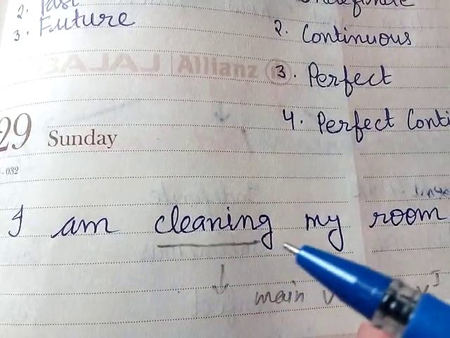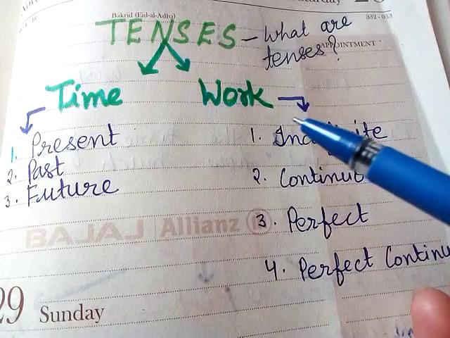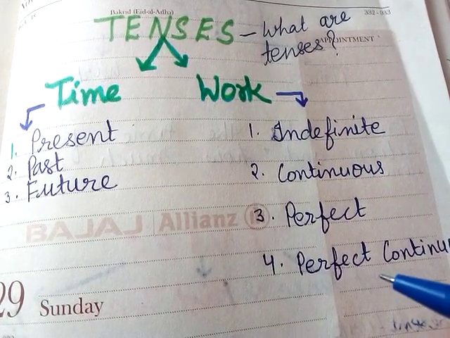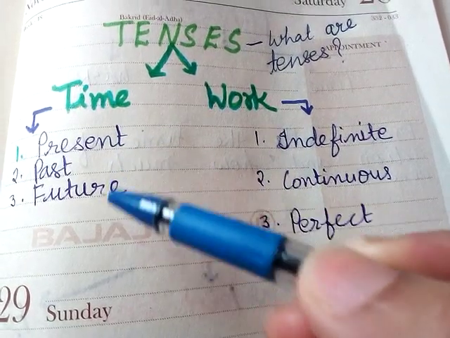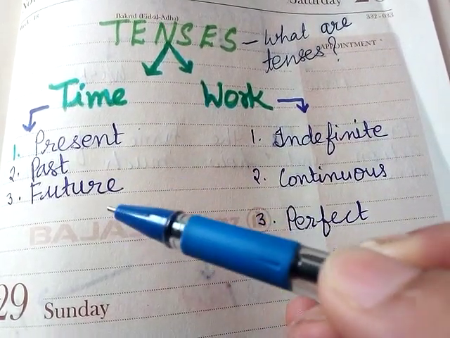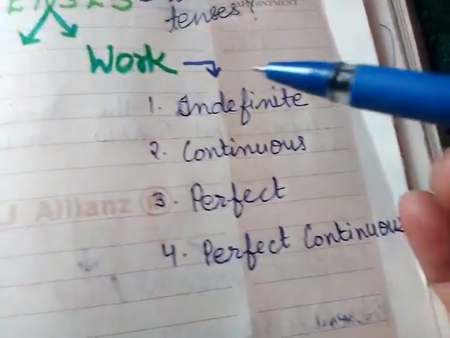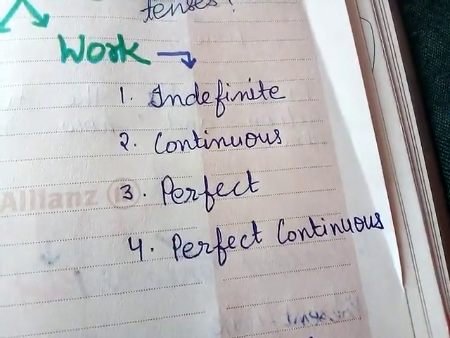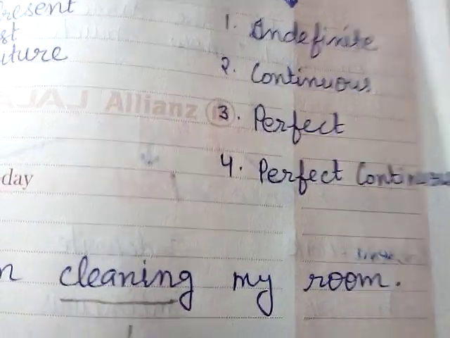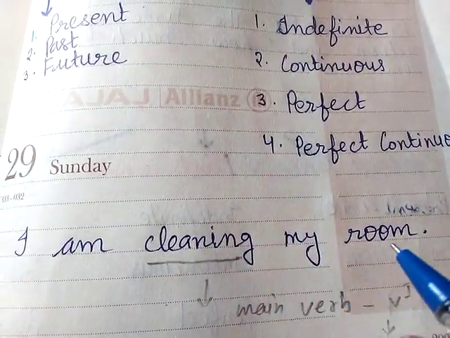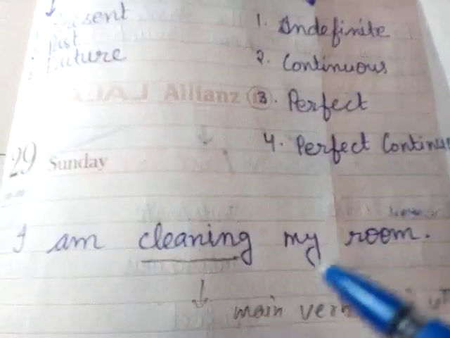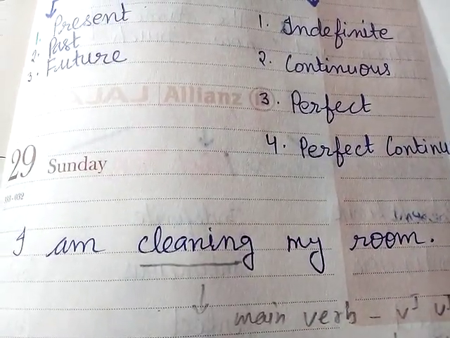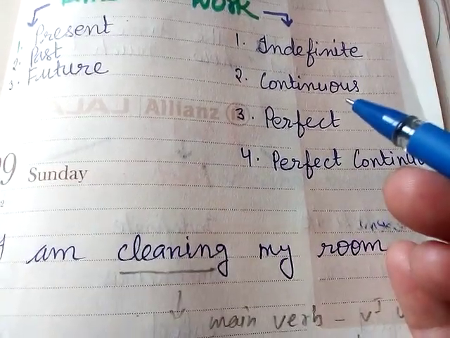So now let's see that on the basis of work, how can we categorize the tenses? On the basis of time, we have already distributed present, past or future. Now on the basis of work, in this sentence, I am cleaning my room, we know very well the work is going on, means the work is in continuity. So this is continuous tense.